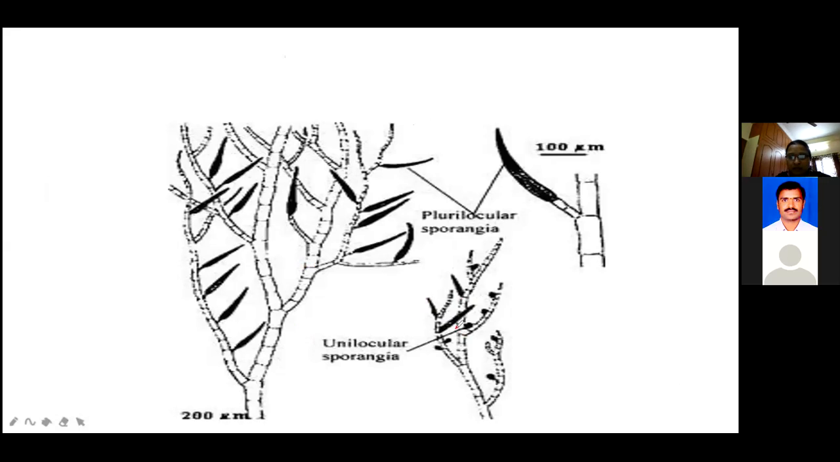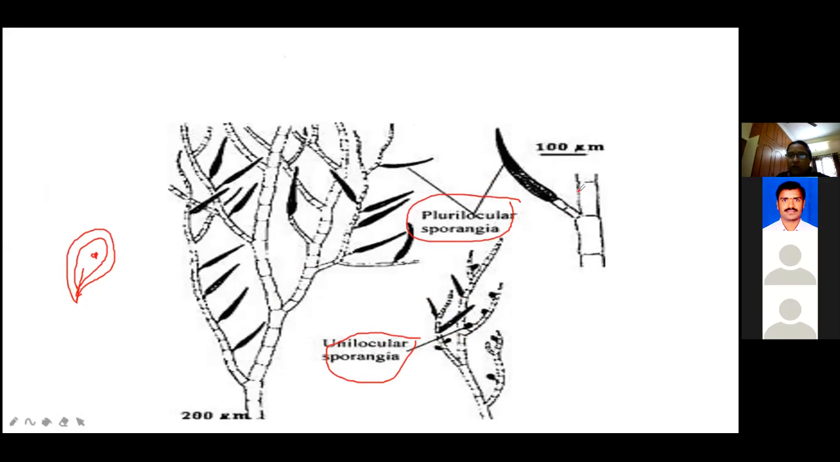Here, in the second diagram, you can observe, girls, this is a unilocular sporangia. This part is called the plurilocular sporangia. In unilocular, always, like that only, a single nucleus is formed. This is called the unilocular system. This part is called the plurilocular system. Plurilocular is like this. The diagram is not clear, but I'll draw the diagram.